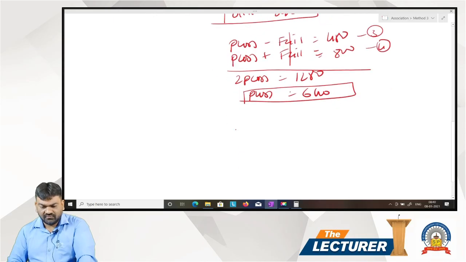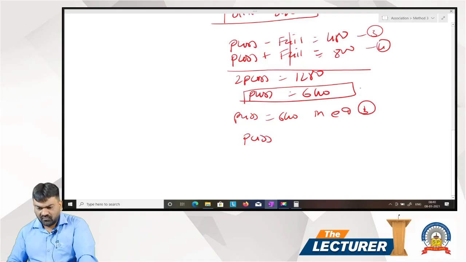Put pass is equal to 640 in equation number 4. Pass plus fail is equal to 800. 640 plus fail is equal to 800.